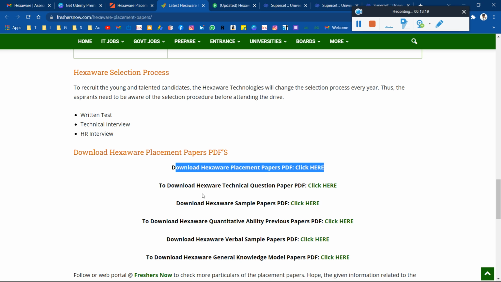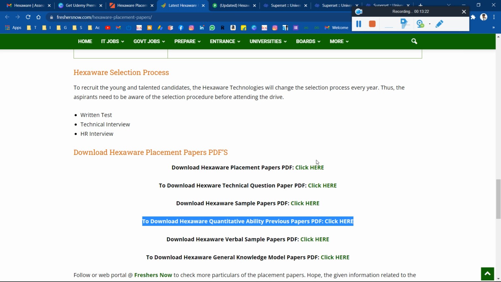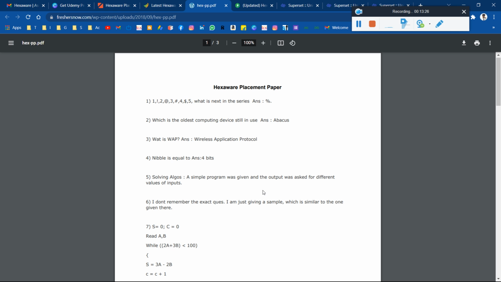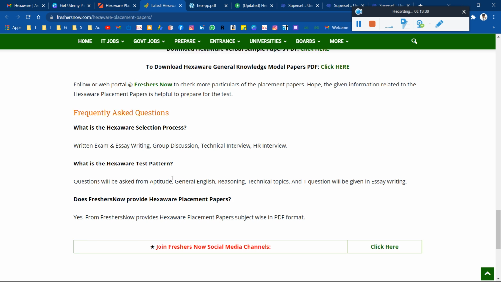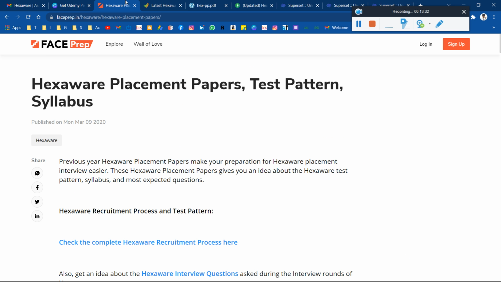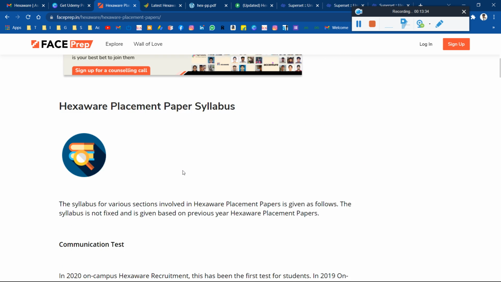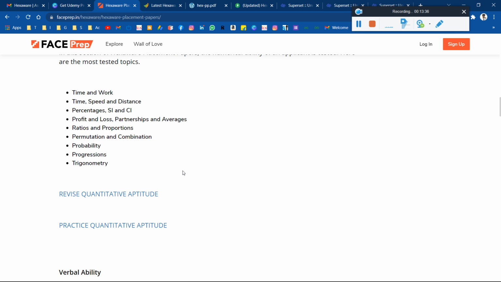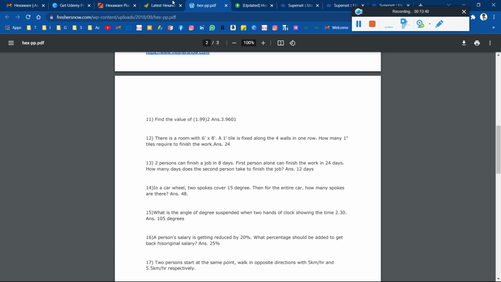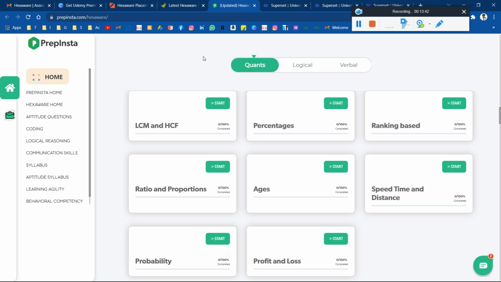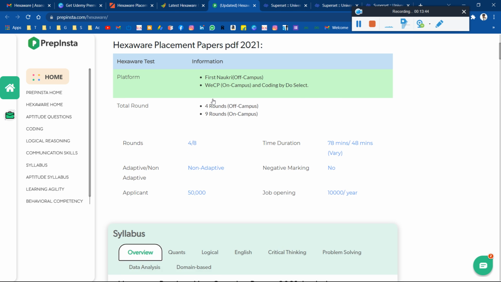Download Hexaware placement paper, technical paper. Just click here, download, and it can be easily downloaded. Okay, so this is very simple to download. So this is all about Freshers Now, and you can just download and start preparation right now. And you can see FacePrep is also providing lots of preparation material, and how you can prepare and practice quantitative aptitude and revise. Okay, so these 3 links I will be sharing in my video description. Go and start preparing, and all the best to all of you.